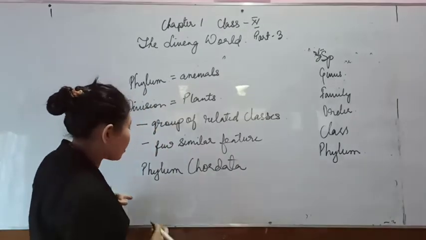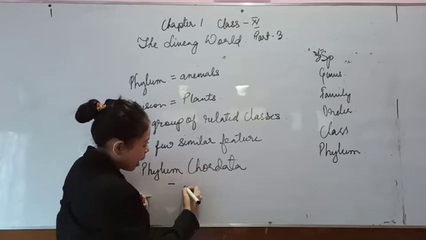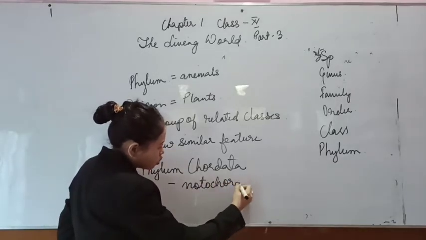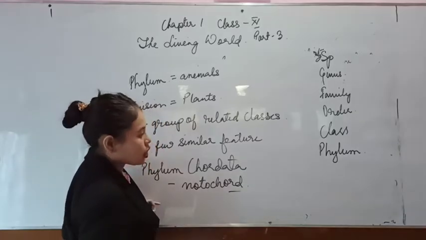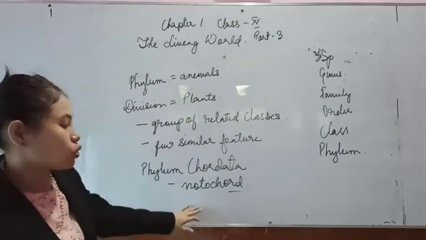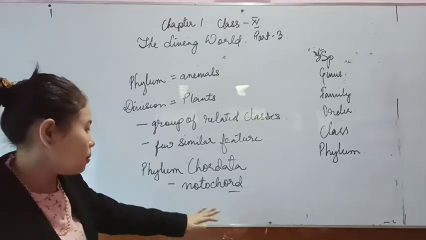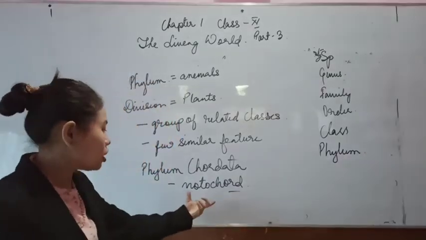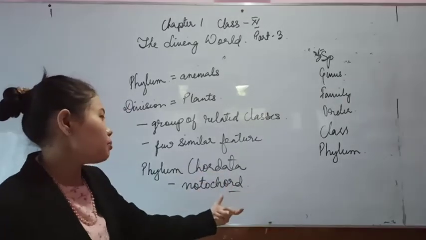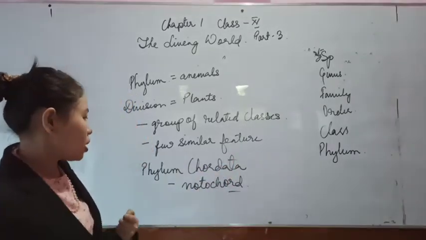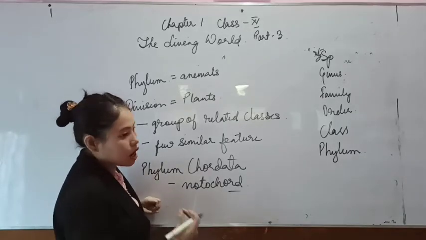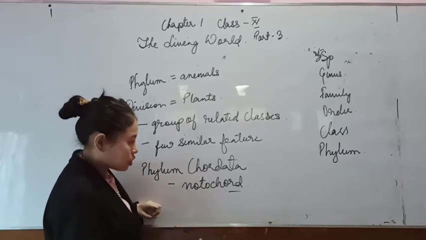In phylum Chordata, the animal will have a notochord. The presence or absence of the notochord, your vertebral column, will decide whether that particular animal belongs to Chordata or not. Those animals without a notochord come under invertebrates,